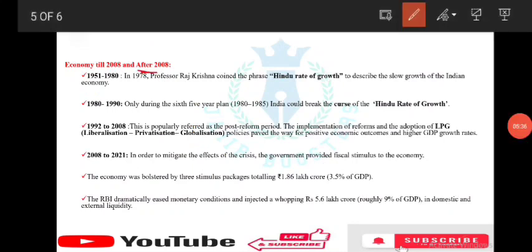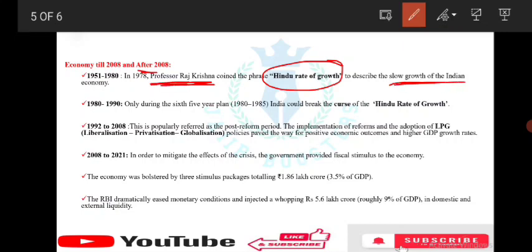Economy, first period: 1951 to 1980. In 1978, Professor Raj Krishna coined the phrase Hindu rate of growth. Who introduced this phrase? Professor Raj Krishna. What is the meaning of Hindu rate of growth? Slow growth of the Indian economy. He discussed the slow growth of the Indian economy.